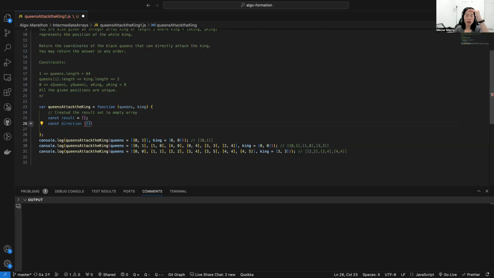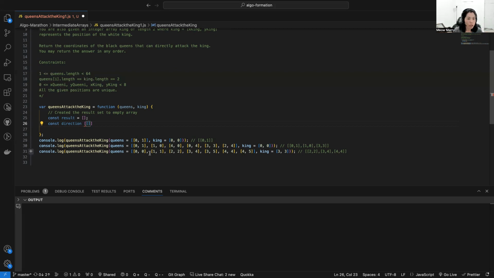We want to go left, right, up and down, and also all the diagonal positions. So it's going to be 8 directions, because we use the king as the start point, and if we go and meet a queen, that's what we add to the result.